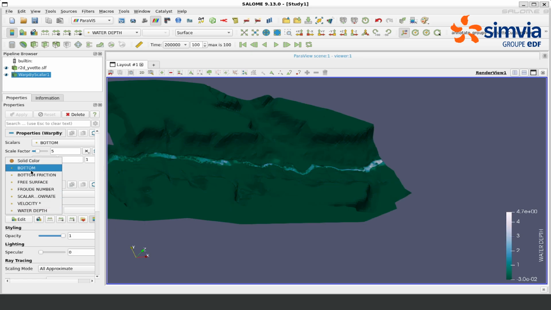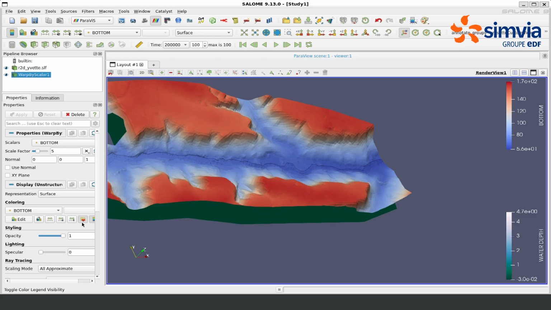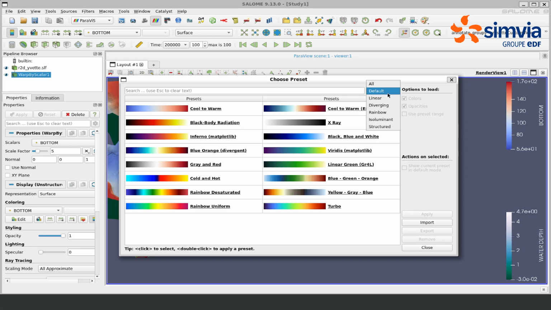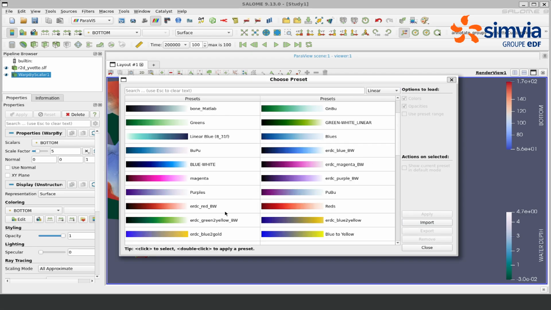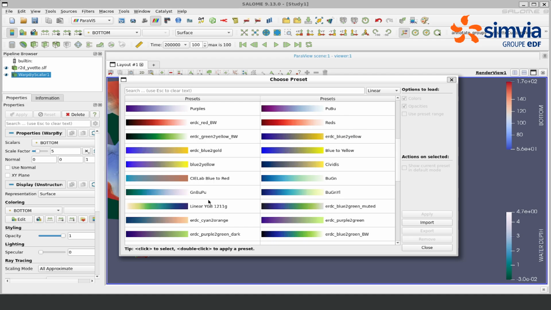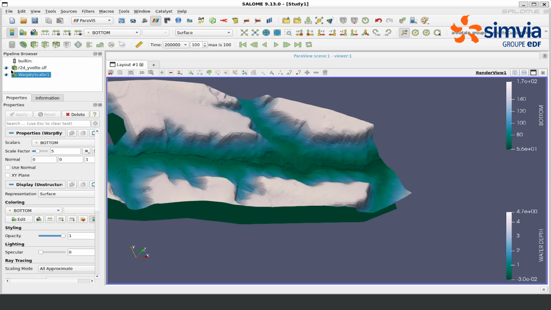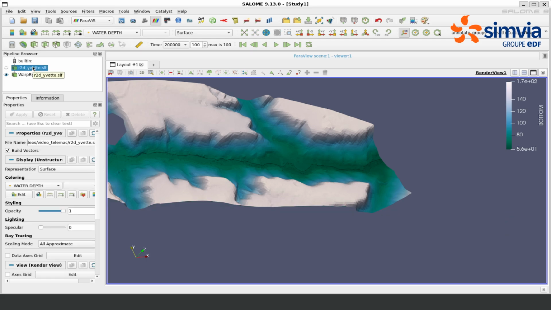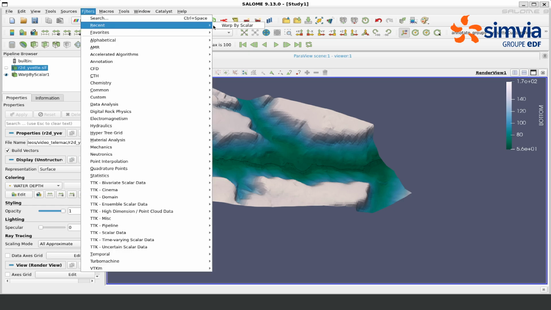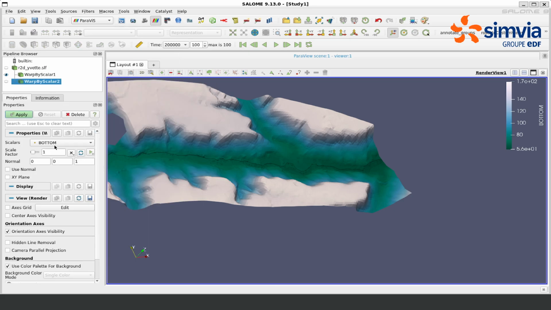And we can change the color map by clicking on this button. And here select the following color map. We can also display the water in 3 dimensions using the free surface. So once again, go in filters, recent, warp by scalar. But now the scalar that we will use for the warp is going to be the free surface.